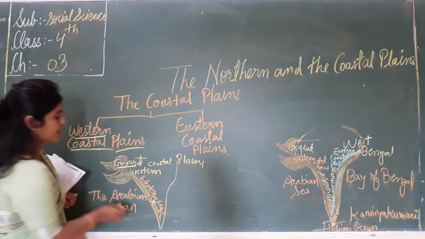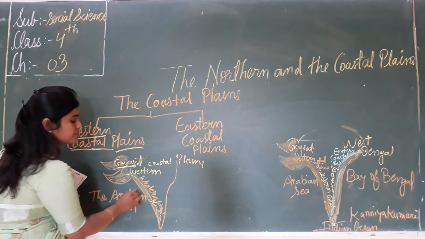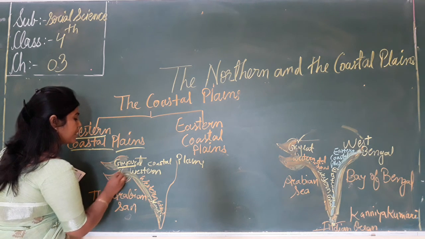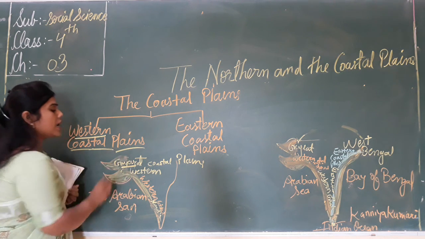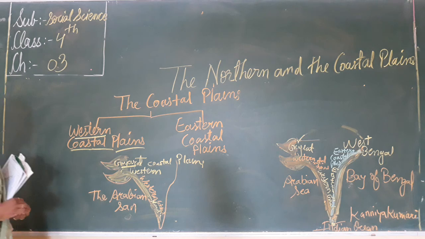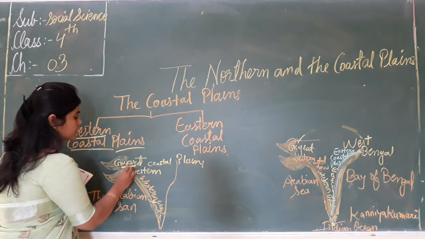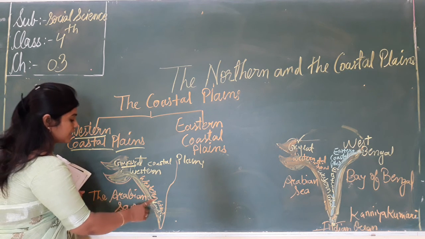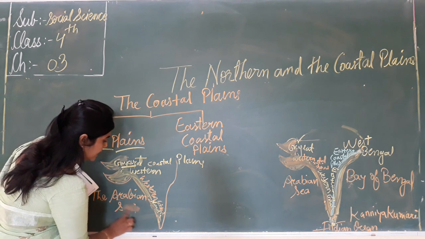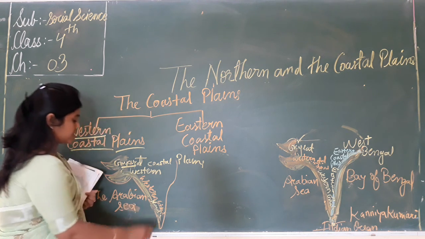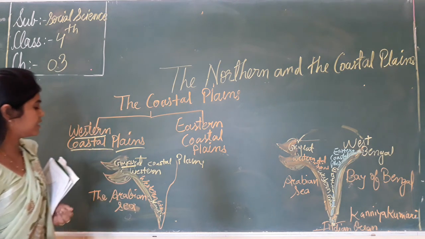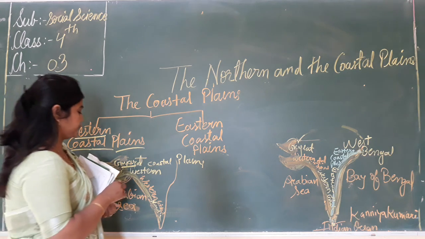ये किसके बीच में है? ये अरेबियन सी और वेस्टर्न घाट के बीच में, these are the coastal plains. These are the western coastal plains, and it is stretched from Gujarat to Kerala, and it lies between the Arabian Sea and the Western Ghat.